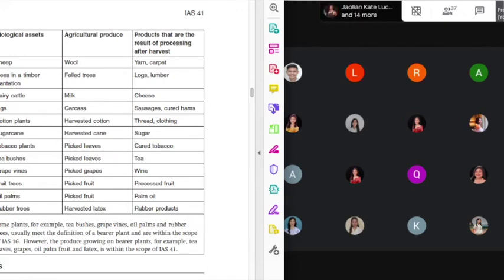I don't like that kind of question, it does not test your understanding of the concepts, but tests already your specific knowledge on particular items. But again, since this is in the standard, questions asking you for specific items would still be considered as reasonable and acceptable. Okay, so please take note of this table, class.